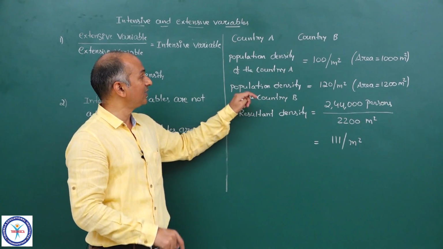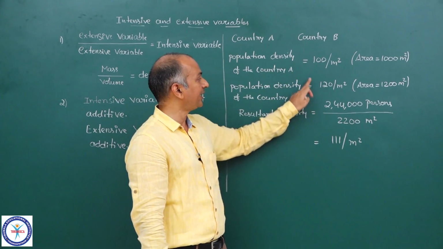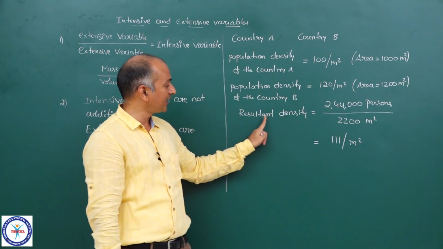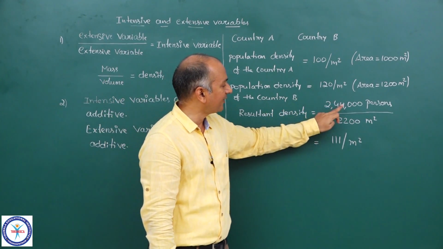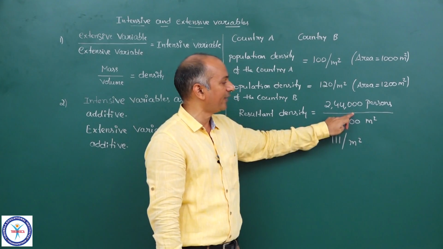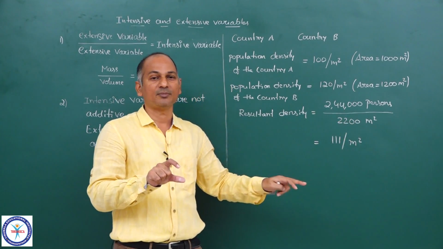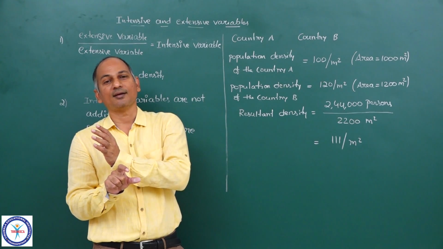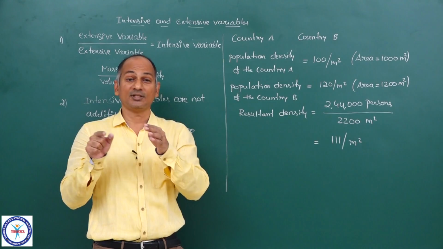So what I did here actually, you are given an intensive variable of two countries. We want the resultant intensive variable. For that, I converted the intensive variable into extensive variables, took the ratio of them, and converted those resultant extensive variables back into intensive variables. This is what we do.